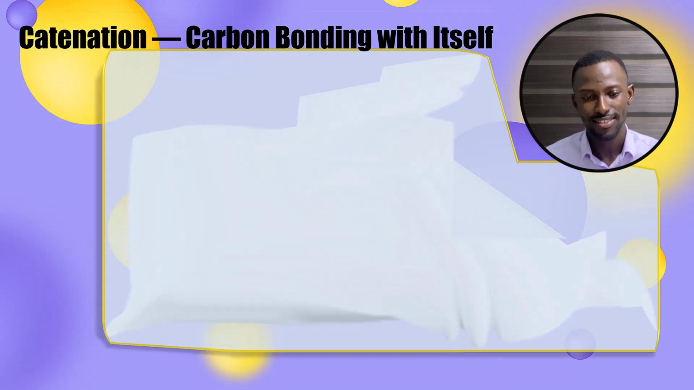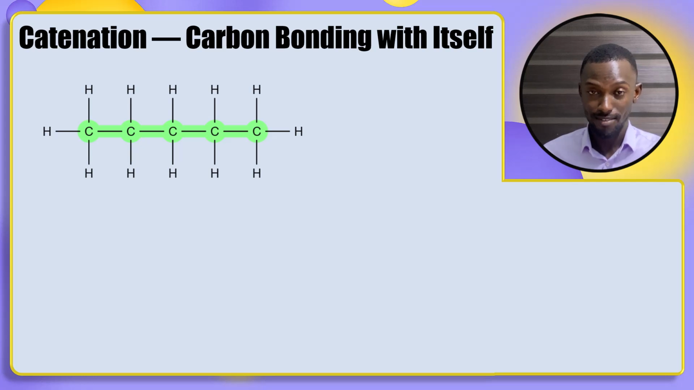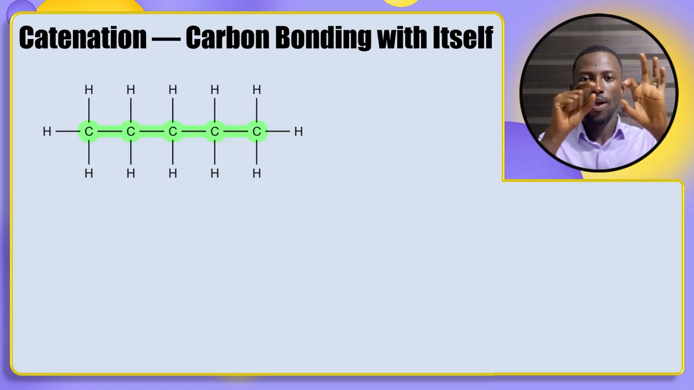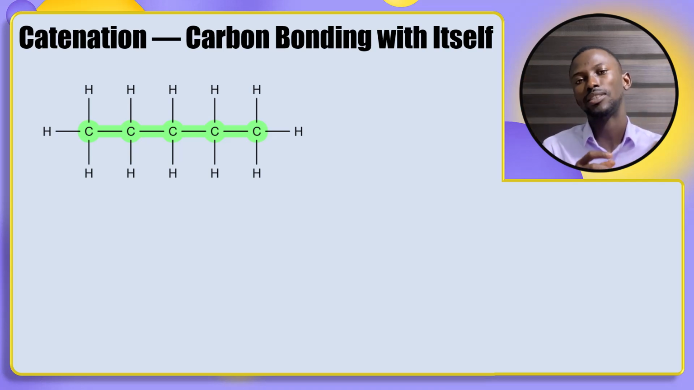So what is catenation? Look at it this way. You see this compound that you see on the ball. That is 1, 2, 3, 4, 5. That is pentane. So you can see that we have 5 carbon atoms, and the carbon atoms are connected with each other. They are linked with each other.